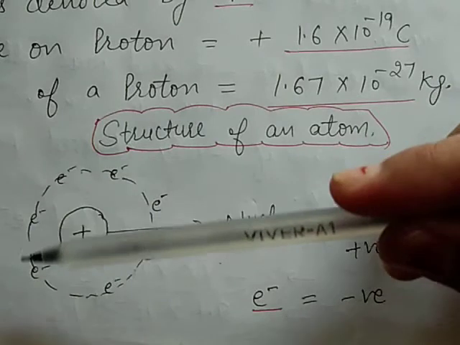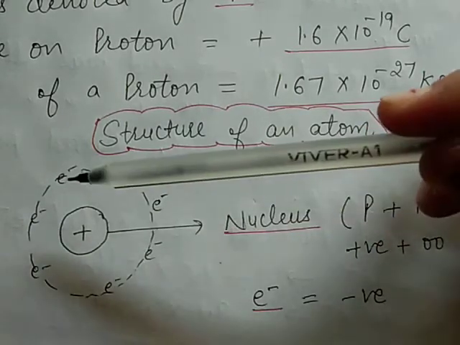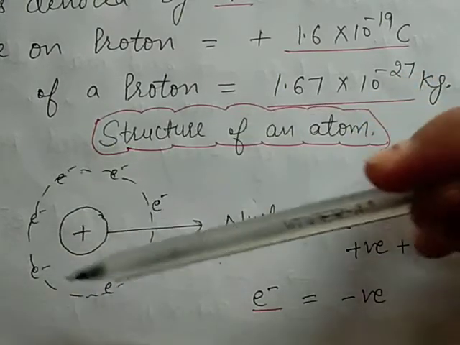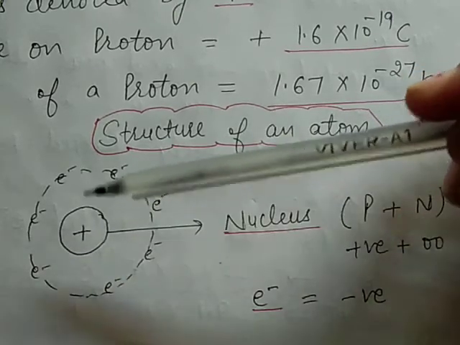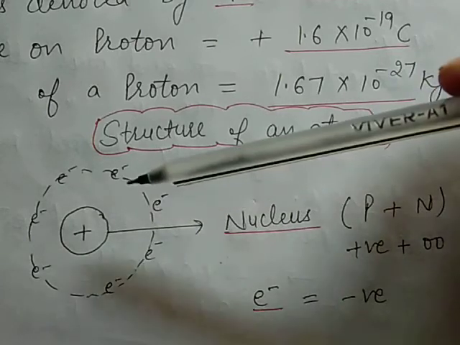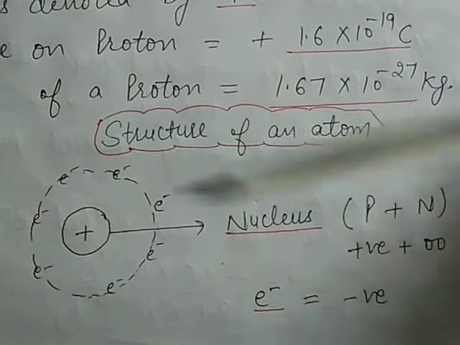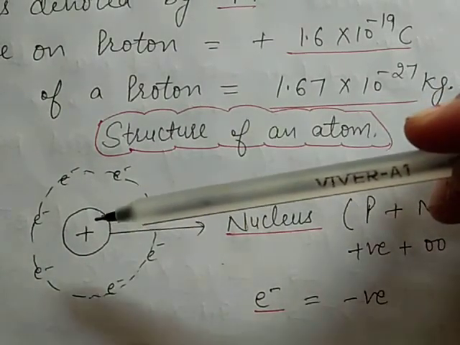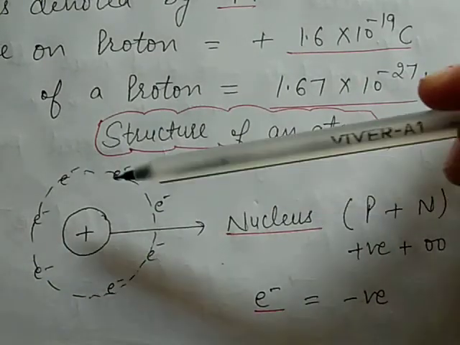But the electrons are revolving around the nucleus in a circular path. This is called an orbit. These electrons have negative charge. So there is positive charge inside the nucleus and negative charge outside the nucleus.